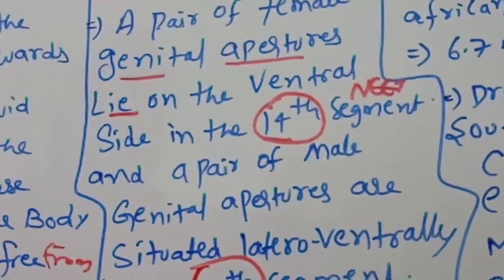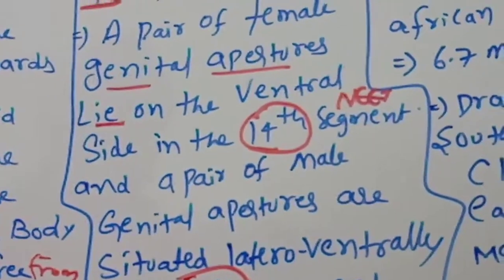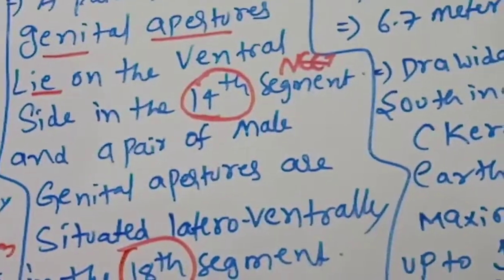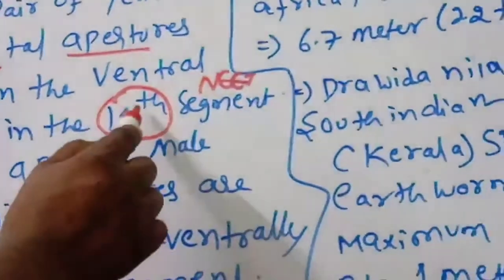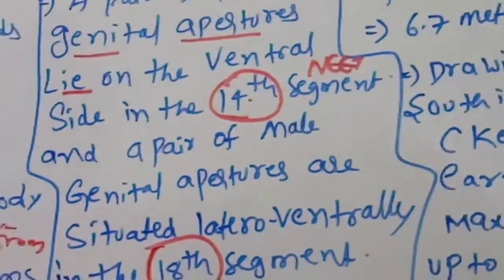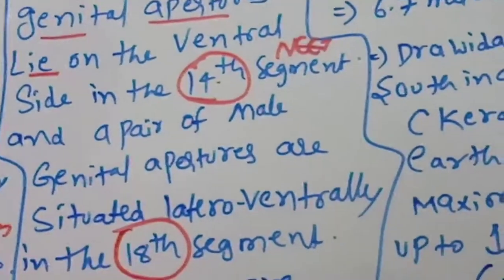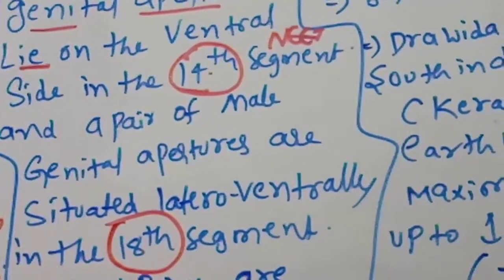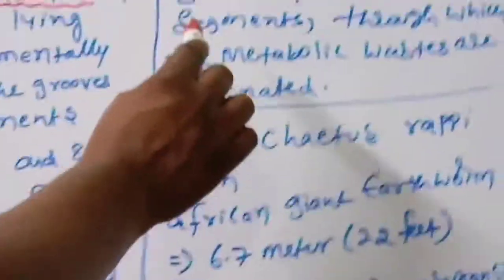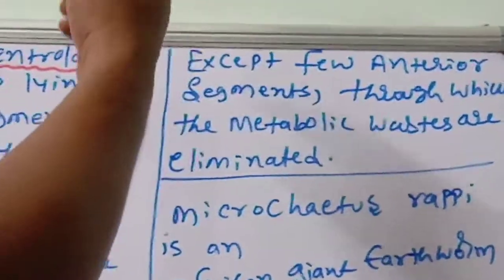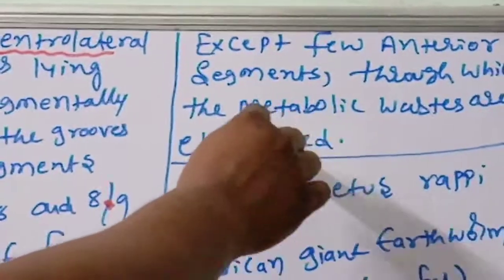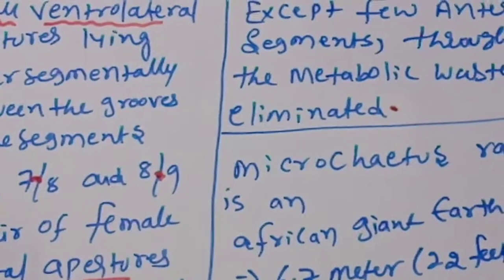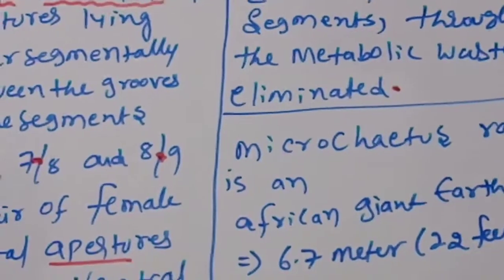Nephridiopores are numerous and found throughout the body of the earthworm except a few anterior segments, and metabolic wastes are eliminated through them.